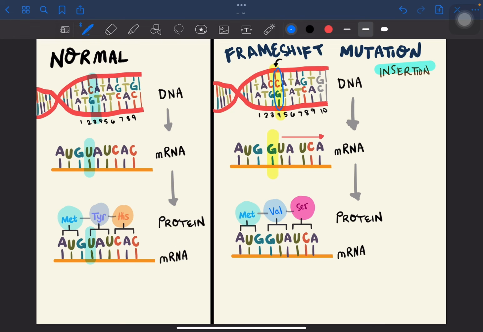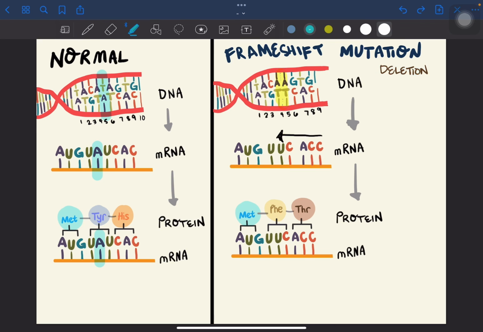So, syempre this gets passed down during RNA synthesis and will cause problems during protein synthesis. So, makikita nyo na all the amino acids beyond this point ay mali na. All because yung reading frame is shifted to the right. Because may na-i-insert na nucleic acid.